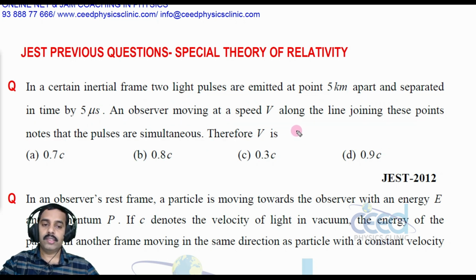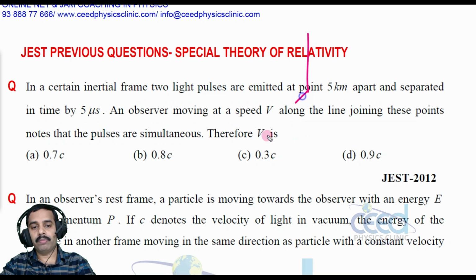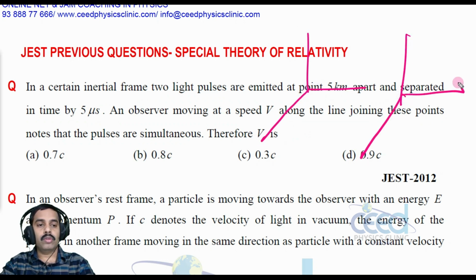So the question is, suppose you have two frames. Here, this frame S is moving with a velocity v that is given in the question, with an observer here. And another frame we have is S dash.